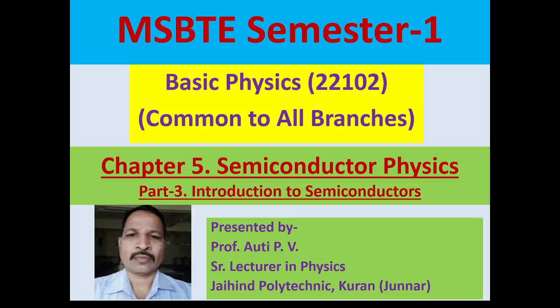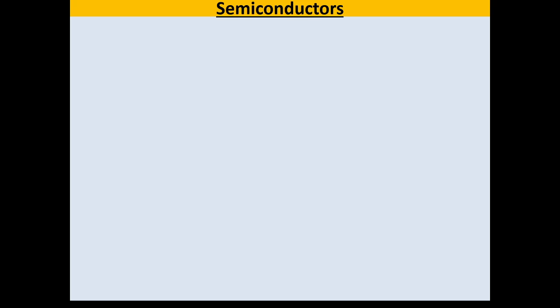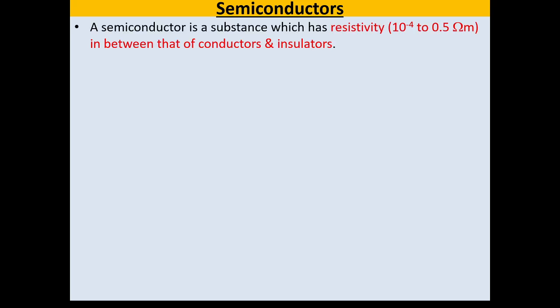Today's topic is Introduction to Semiconductors from chapter 5 Semiconductor Physics. So we know that a semiconductor is a substance which has resistivity in between that of conductors and insulators, or we can say a semiconductor is a substance which has conductivity in between that of conductors and insulators. We can say that resistivity of semiconductors is less than that of insulators but greater than that of conductors, or on the contrary we can say that semiconductors have conductivity greater than insulators but less than conductors.